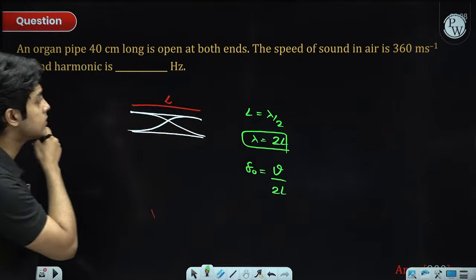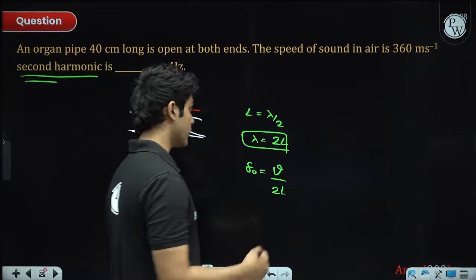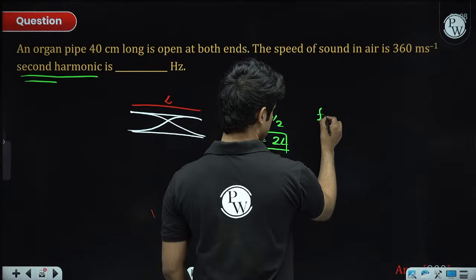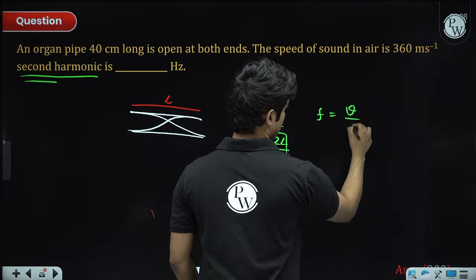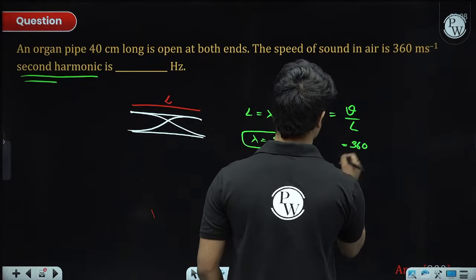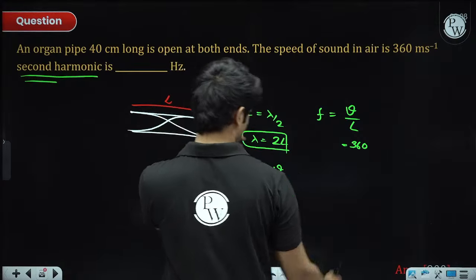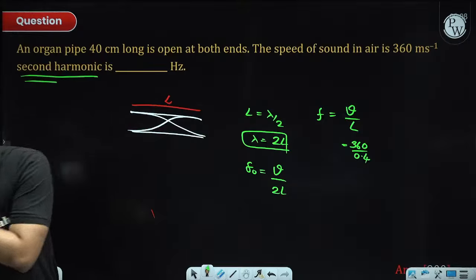Now the question is the second harmonic. That's what we have to find. The second harmonic is simply 2 times the fundamental frequency, which is V divided by L. V is given to be 360. Length is 0.4 meters. This will give you the answer.